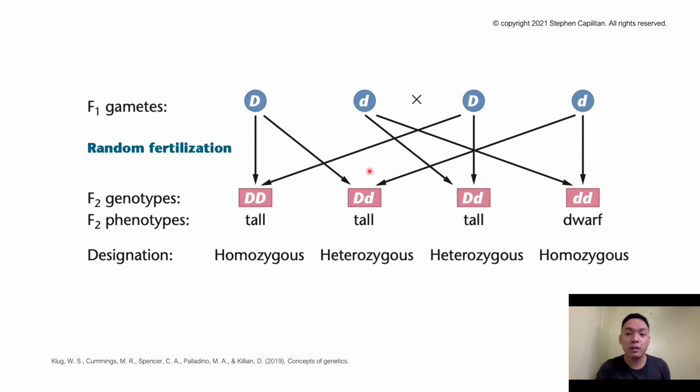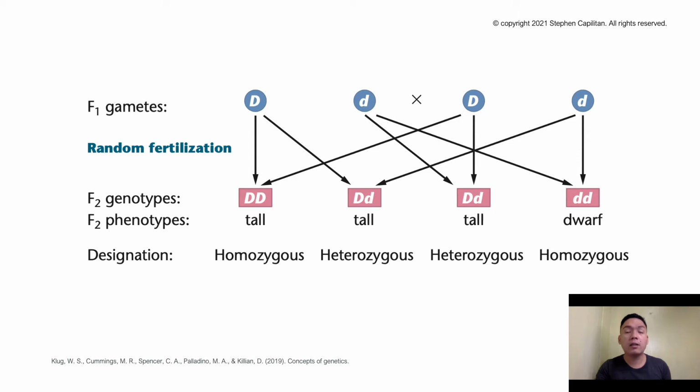We will look at what these crosses are, and then we get a genotype of this. In pink, we have here a homozygous, heterozygous, and a homozygous recessive trait. Now their phenotypes will tell us three tall and one dwarf organisms, and these are the designations: homozygous, hetero, and homo. So technically we're looking at monohybrid crosses.